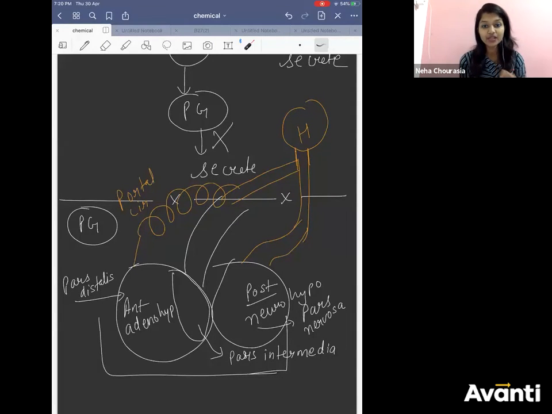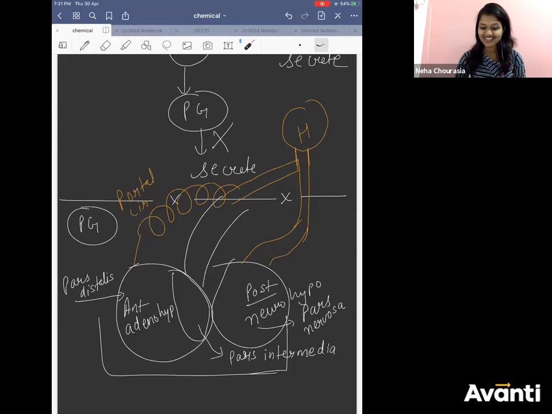Now we have to learn about pituitary gland hormones, functions, then hypersecretion disorders and hyposecretion disorders. Not only for the pituitary gland, we have to see the same thing for all the glands.